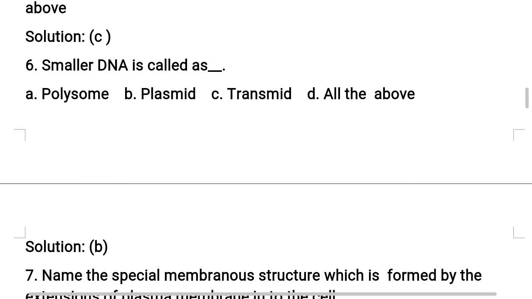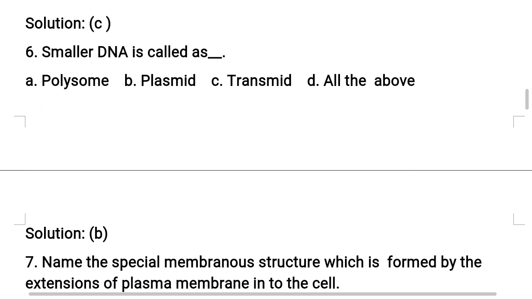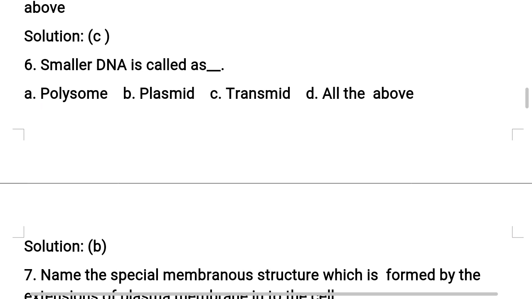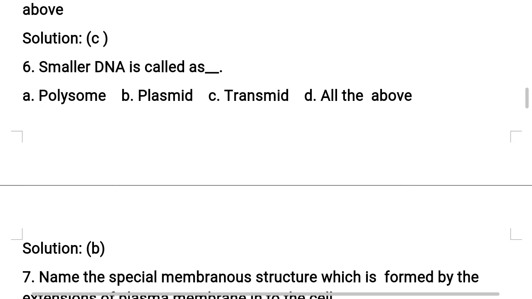Now coming to sixth question. Smaller DNA is called as option A, polysome. Option B, plasmid. Option C, transmit. Option D, all the above. So the correct answer for this question is option B, plasmid. It is the smaller DNA.